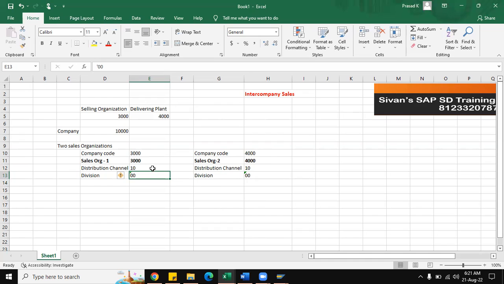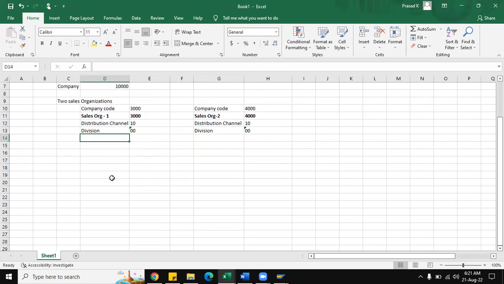So there must be a customer available in the system. For this, they will create one customer master record, for example customer 300711, and the material, say 125, which is already in the system.